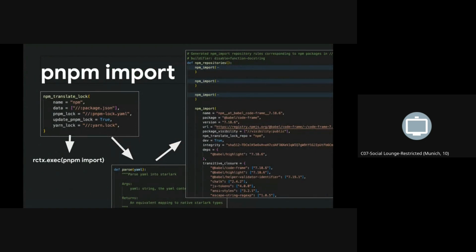We also wanted to provide an upgrade path for users. So if you're depending on yarn or npm, either from rules_nodejs or from a legacy repo, and you want to go into Bazel, but it's hard to get onto pnpm, you can actually put the yarn.lock file inside the repository rule under the hood. When that executes, it will run pnpm import, which generates a pnpm lock file. At that point, that file is actually written back to the user's repository. The repository restarts, and then it parses that YAML and generates the npm_import statements.